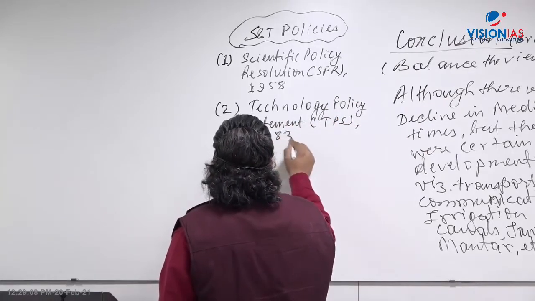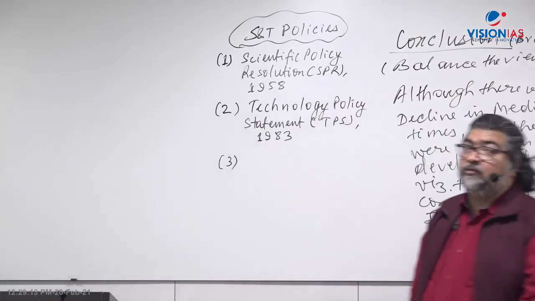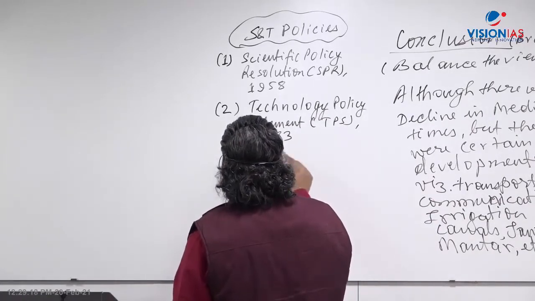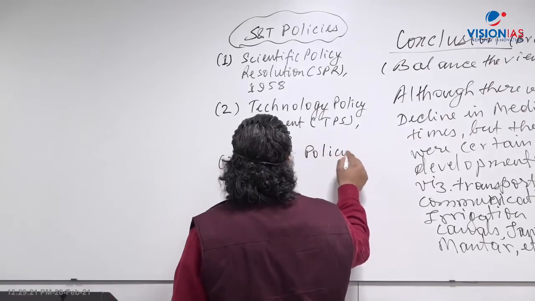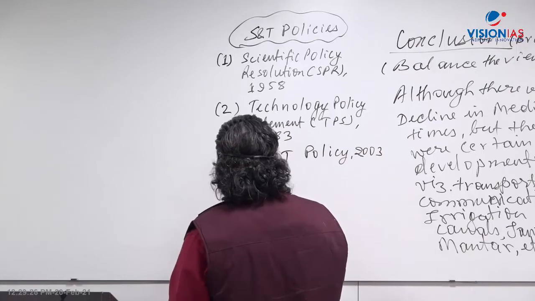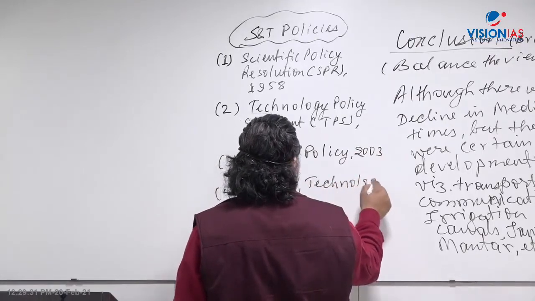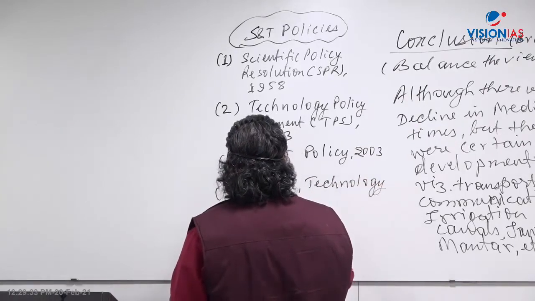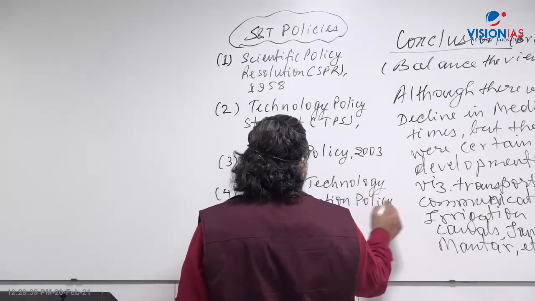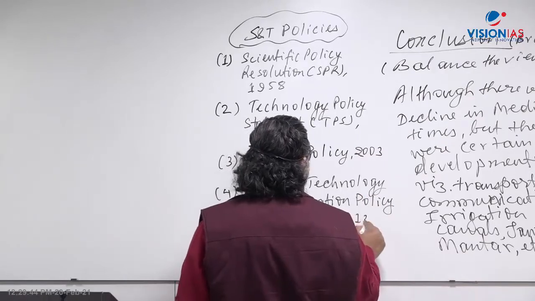This was in 1983. Then the third one came in 2003 during Dr. Manmohan Singh's government. It is called the Science and Technology Policy. And the fourth one, the recent one, is the Science, Technology and Innovation Policy, called STIP, of 2013.